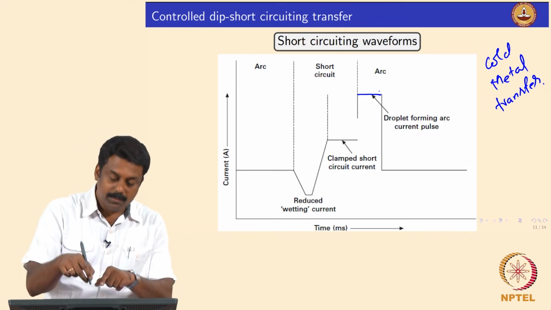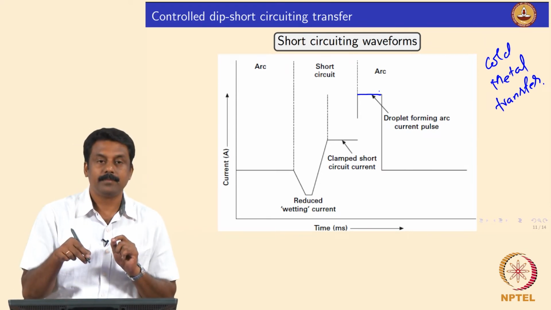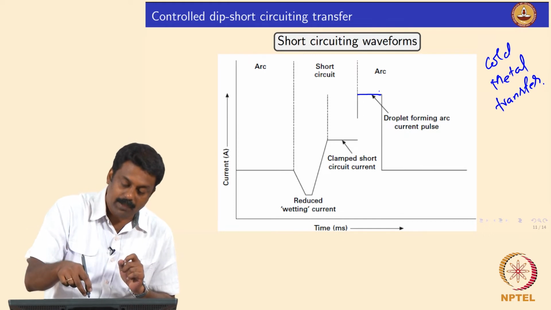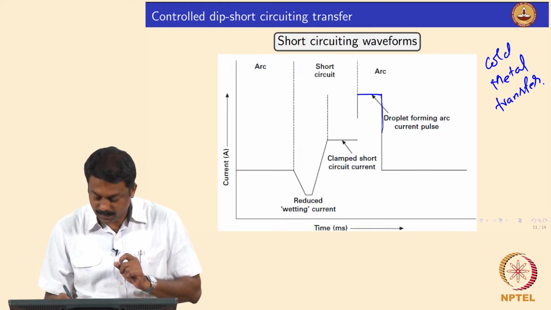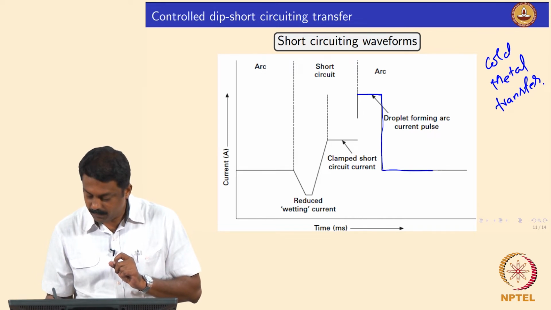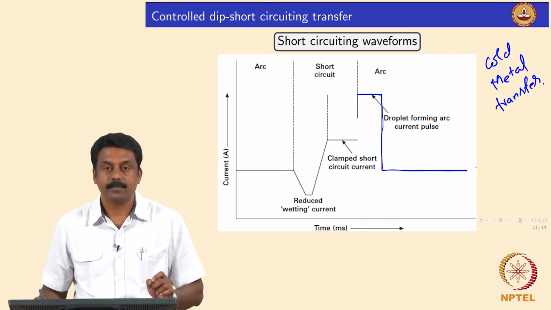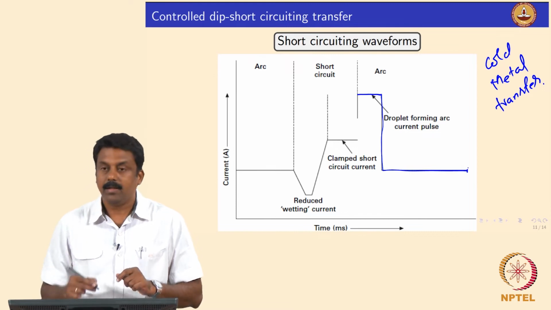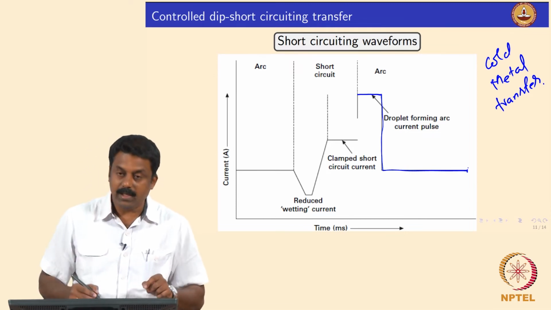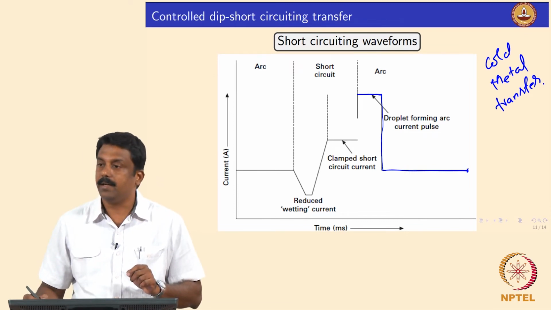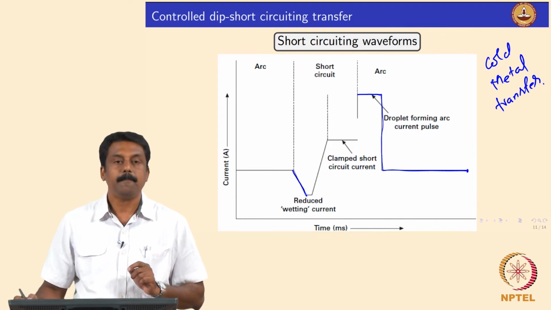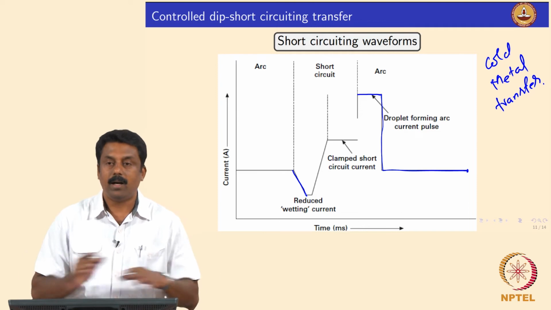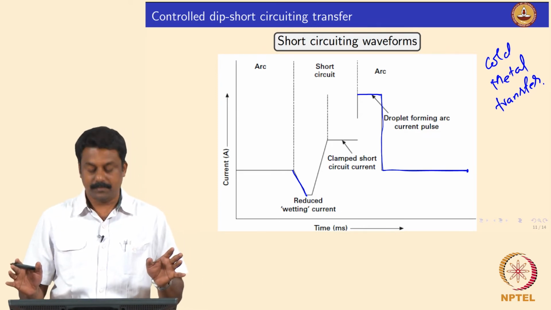The moment you establish a short circuit by the forward motion of the wire, the current is decreased, and then the moment the wire is completely in contact with the weld pool, the current is decreased. That means the arc completely extinguishes, isn't it.